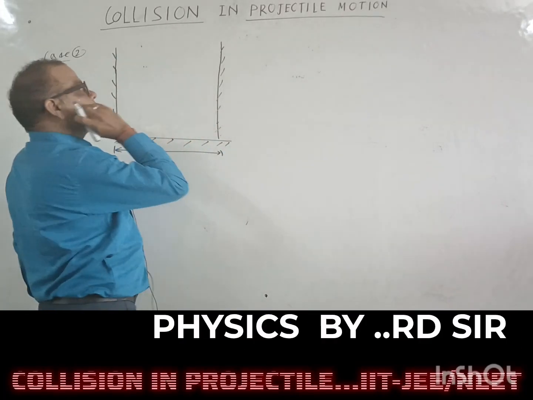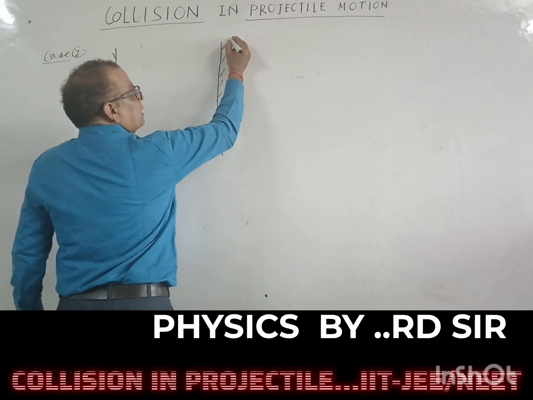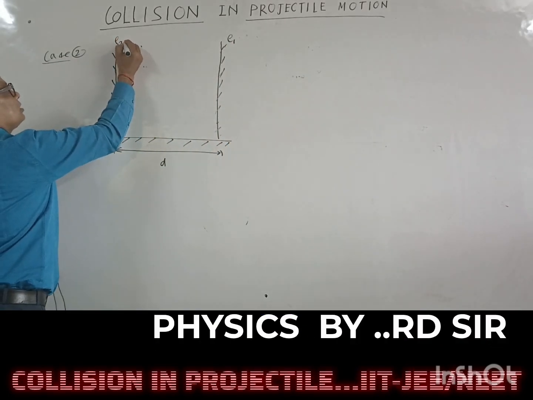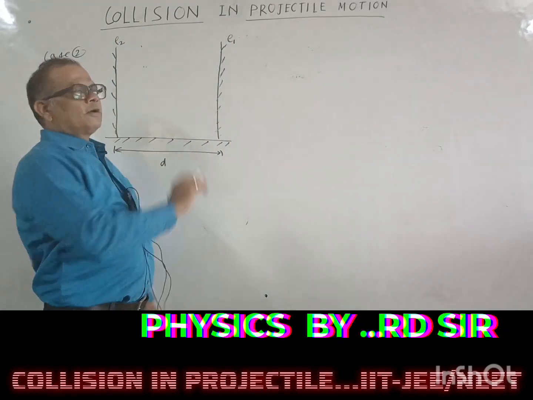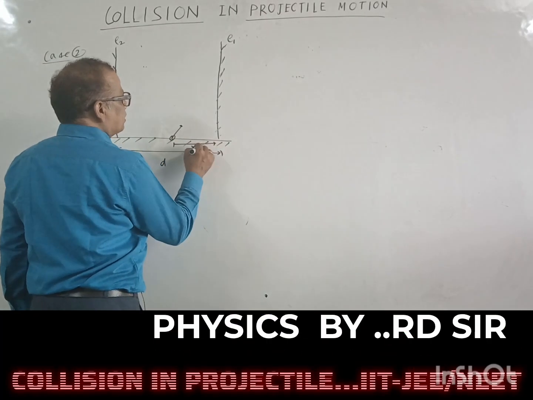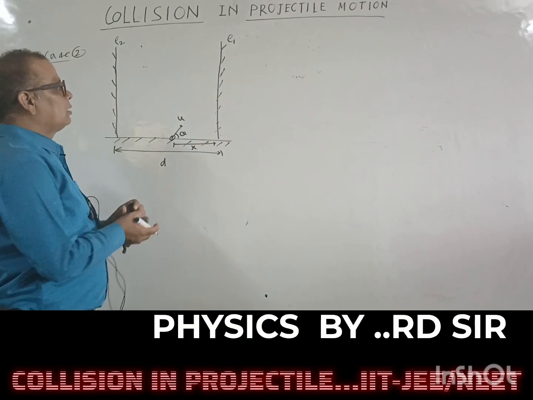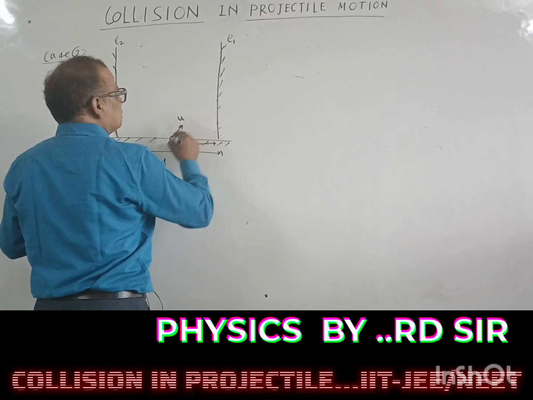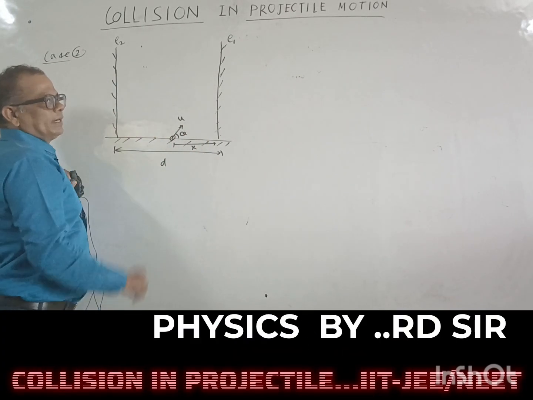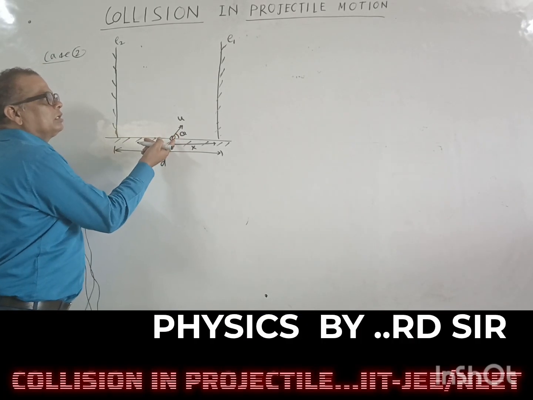And this surface is not elastic. The coefficient of restitution for this surface is, suppose, E1, and for this surface is E2. We are taking different coefficients of restitution, and a ball is projected from a distance x from here with a certain velocity u at angle theta. Let after the 4th collision it come to the same point.